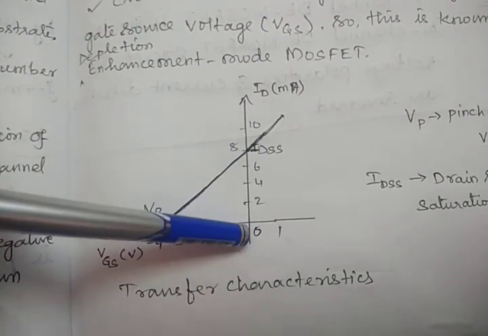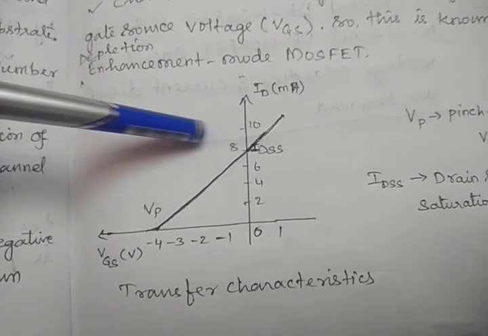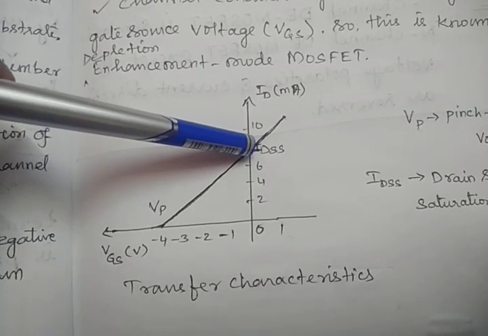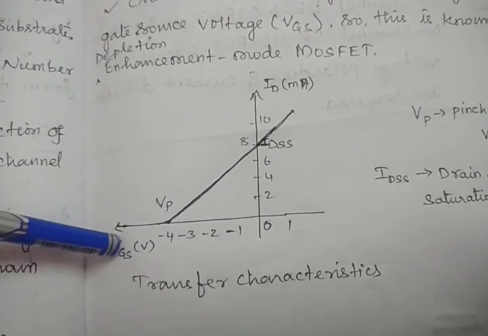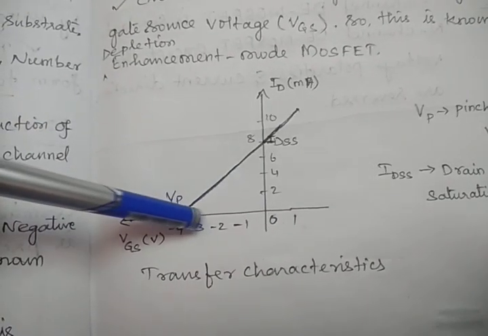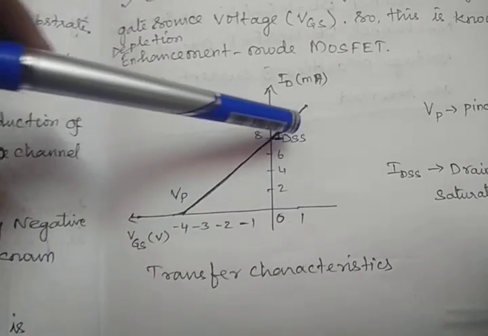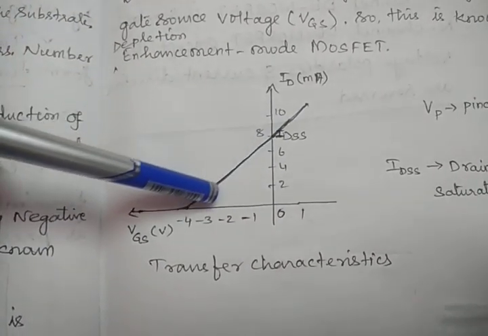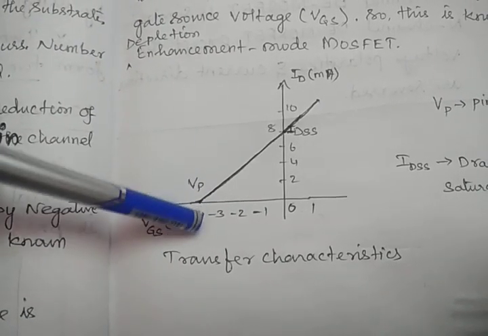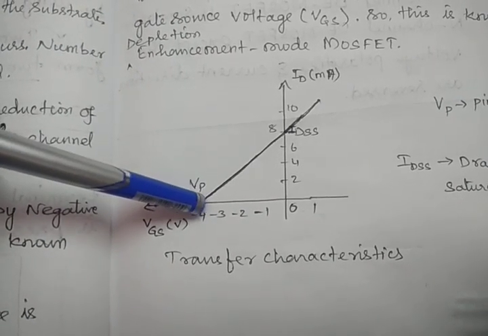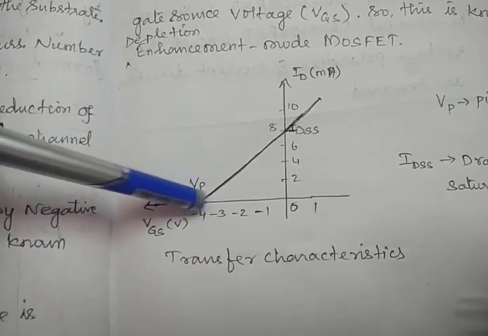When VGS is 0, the current ID is somewhat 8 milliamps, the maximum level, and when VGS moves towards the left-hand side, the current slowly reduces exponentially, and it reaches the 0 level at minus 4 volts.